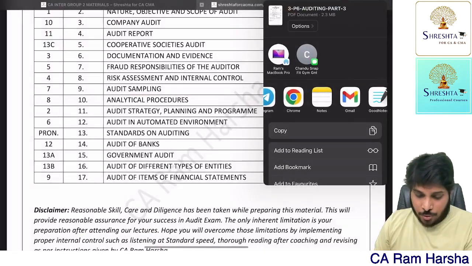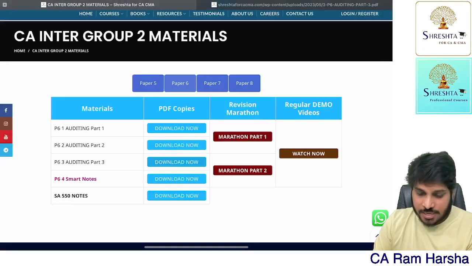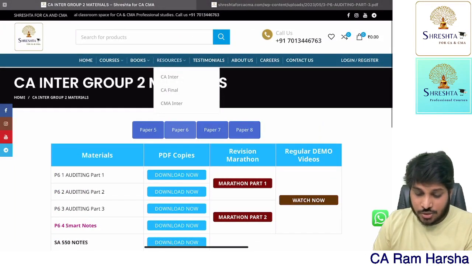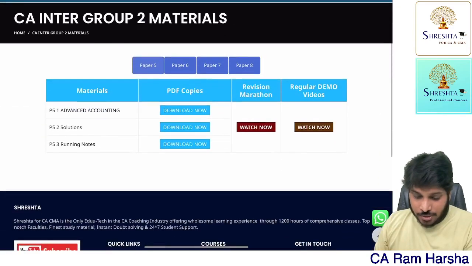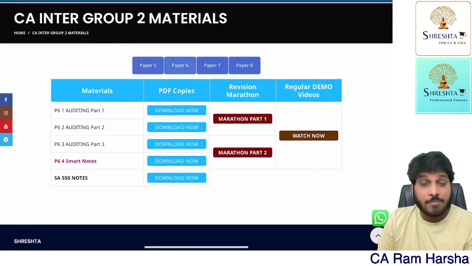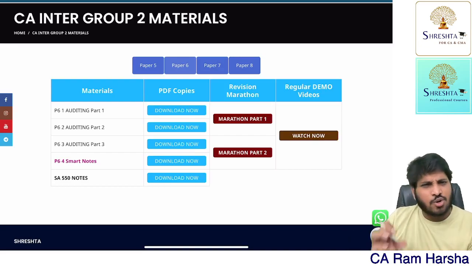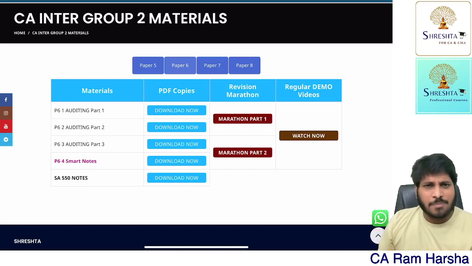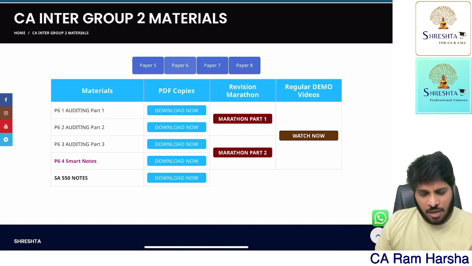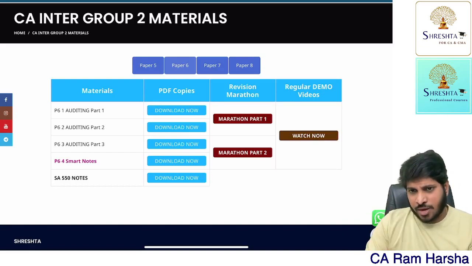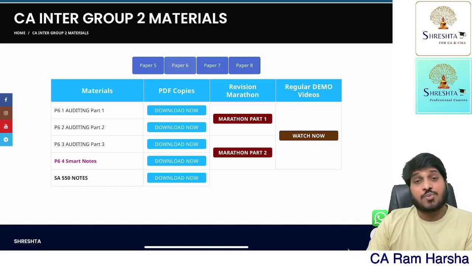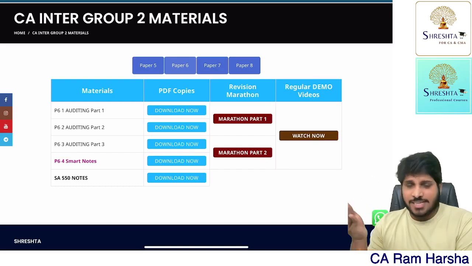If you open the website, Rest of Us CA and CMA, you just open resources, then open CA Inter. The material is free. PDF is free. So here you select paper 6, Auditing. We have three parts of material, 1, 2, 3, smart notes, all that. You just download it and see the concerned page number. I don't want to waste much of your time as the paper is not so difficult, not so uncrackable. Since the paper is very moderate, I'm just doing a very basic paper analysis video. I will come up with a suggested answers video very clearly after exams are completed.